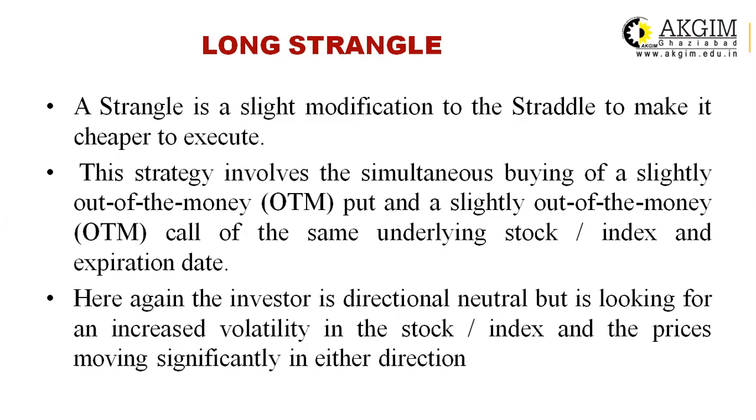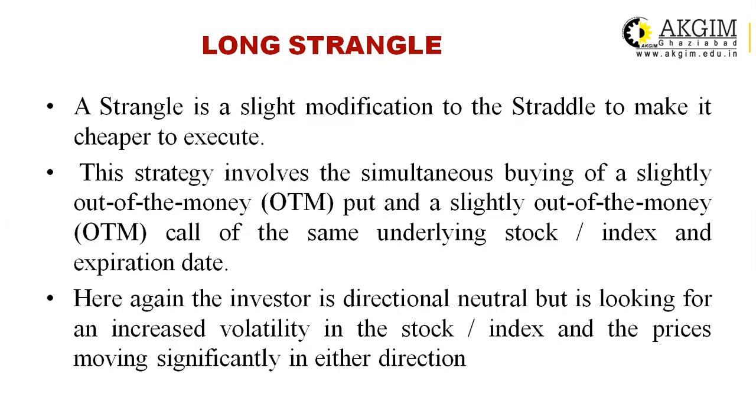In this strategy, the investor simultaneously buys a slightly out of the money put and a slightly out of the money call of the same underlying stock or index and expiration date. Here again, the investor is directionally neutral but is looking for increased volatility in the stock or index and the price moving significantly in either direction.